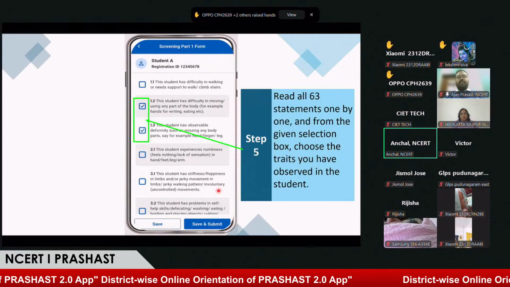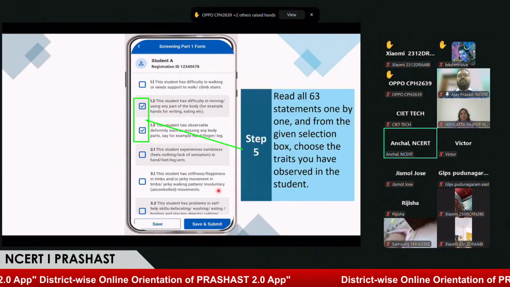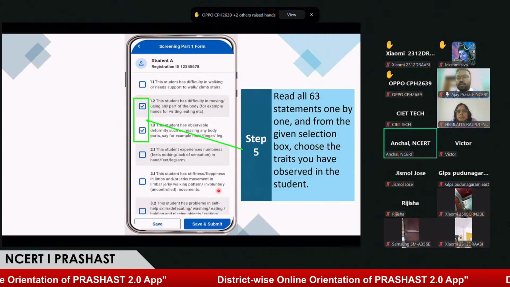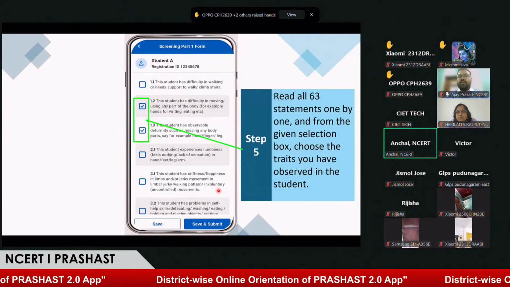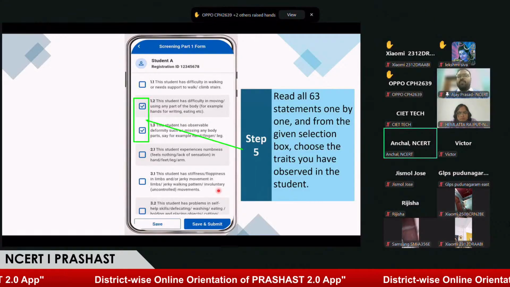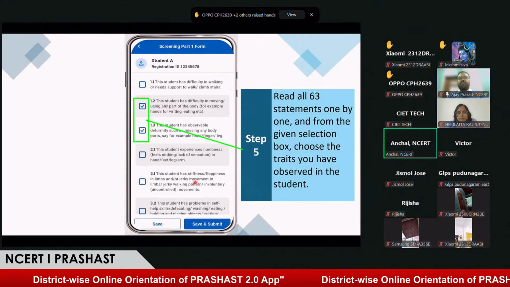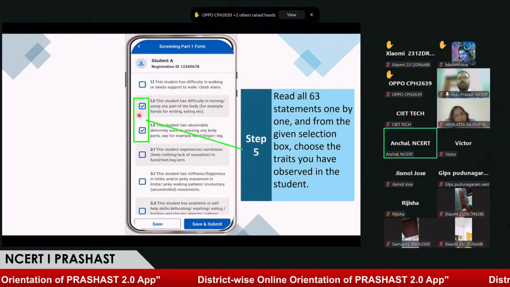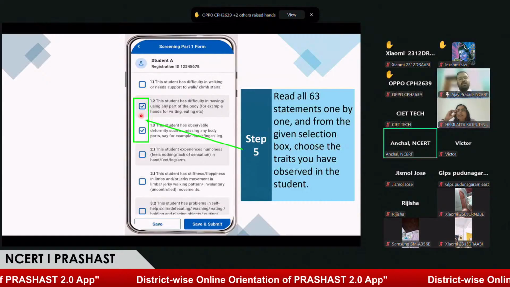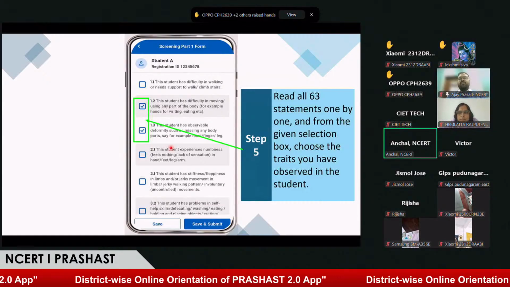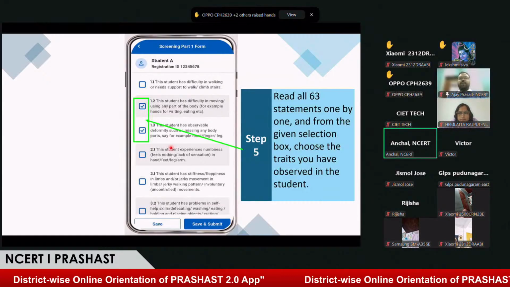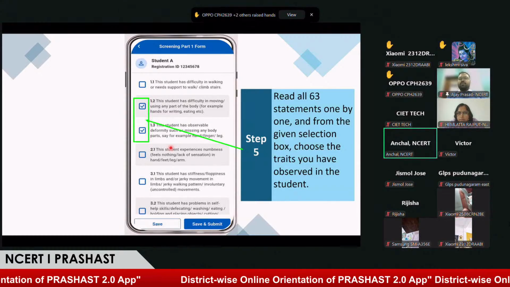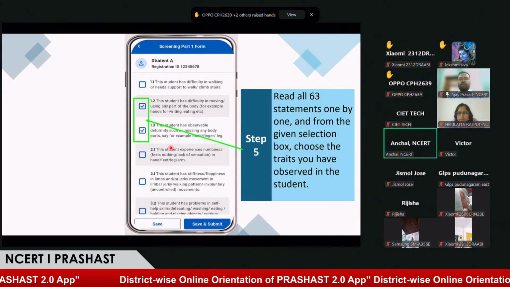On clicking this option, start screening part 1, the teacher will be taken forward to the checklist. Now, this is the checklist we were talking about earlier in this presentation, that screening part 1 contains a checklist. So the teacher will be observing the students' behavior, and based on their observation, they will read the options and give a tick mark to the options that are relevant to the student. And if the teacher feels that the student does not show any of the behavior that needs to be marked, by scrolling down there's an option of none of the above.